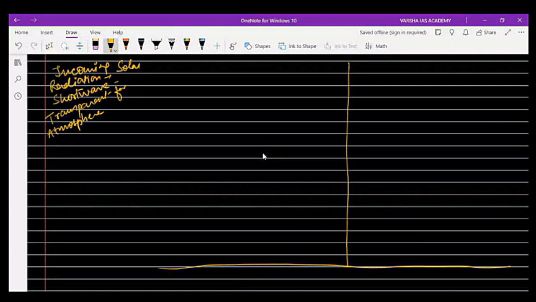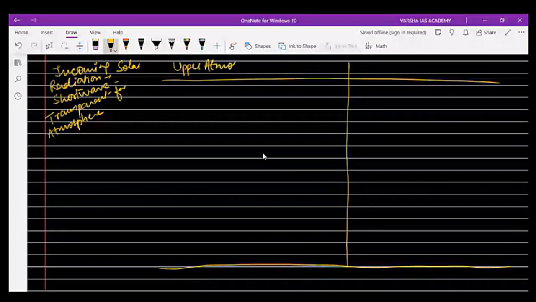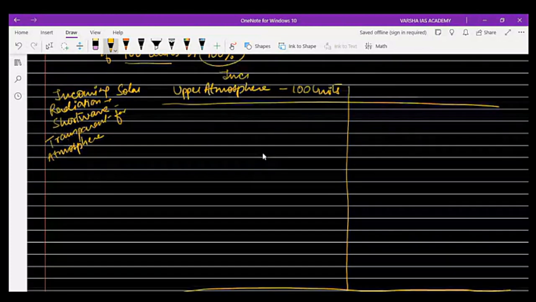So the amount of heat reaching the upper atmosphere in the form of solar radiation is about 100 units. This is the account of incoming radiation.